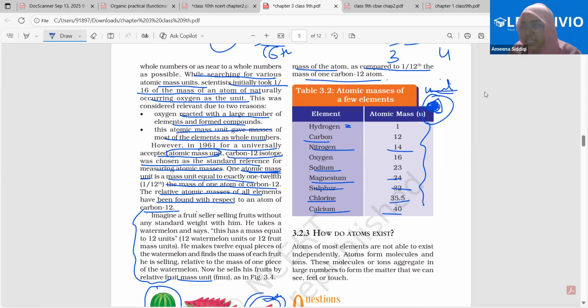Why 35.5? Because this has been taken as the average of two different chlorine isotopes. Therefore, this has been taken as the average, and so we are getting the decimal form. Clear?